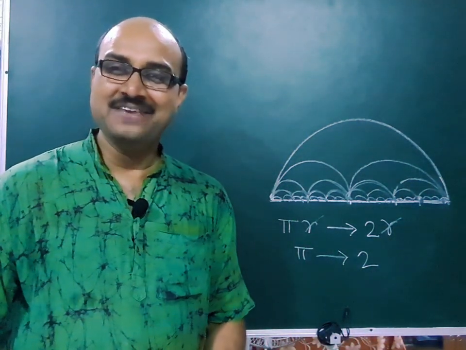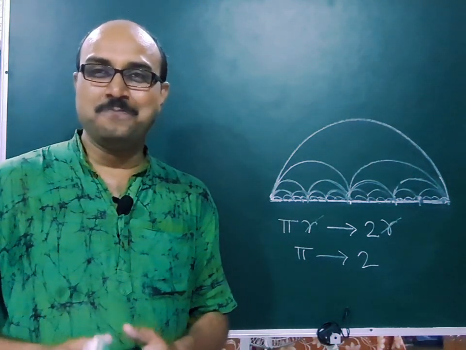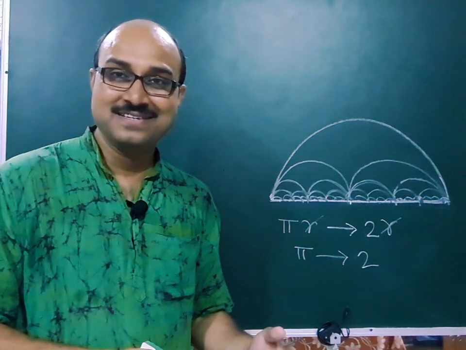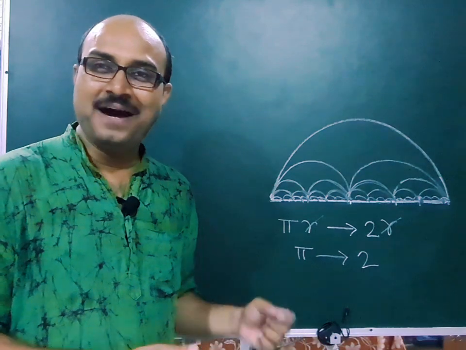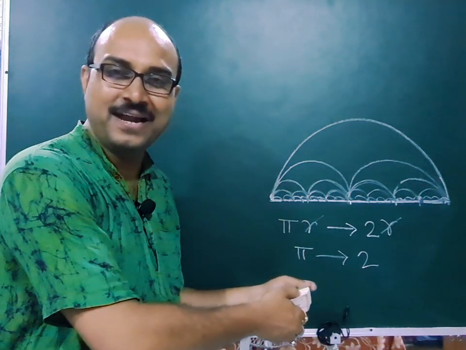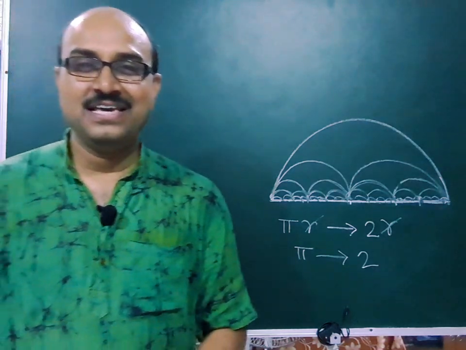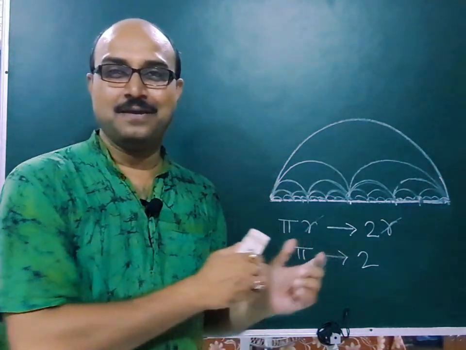Even though pi is an irrational number, the approximate value of pi is 3.14. We could have said it tends to 3, or 3.147, something like that. But pi is tending to 2 according to this. This is what will happen if we mix up our ordinary observation with the mathematical part.